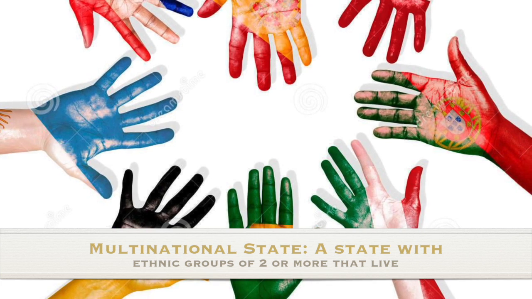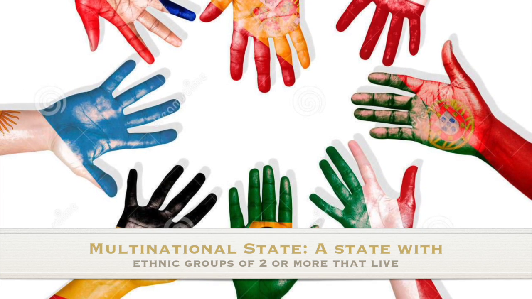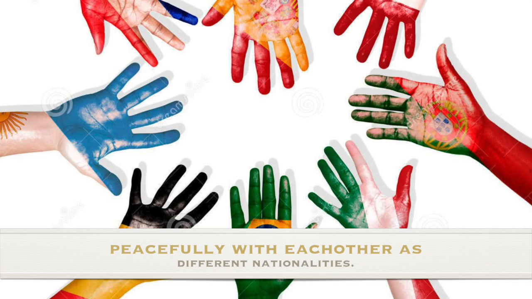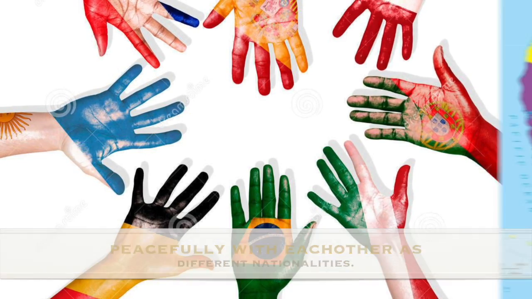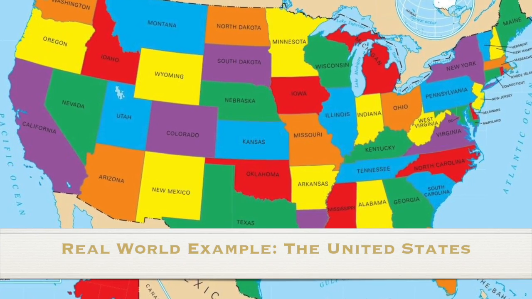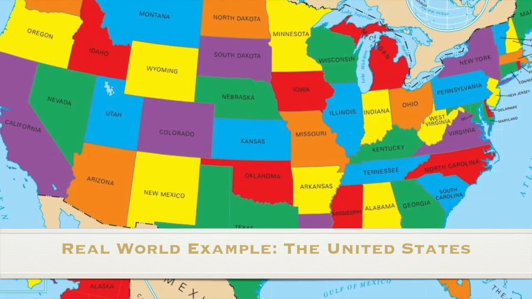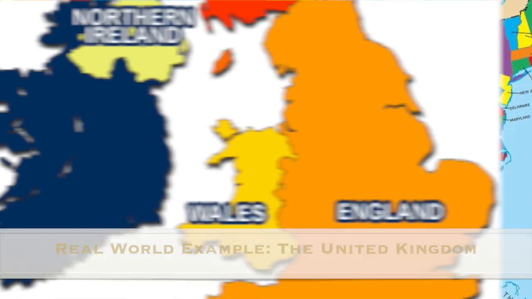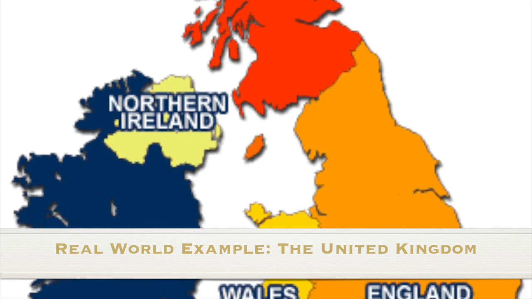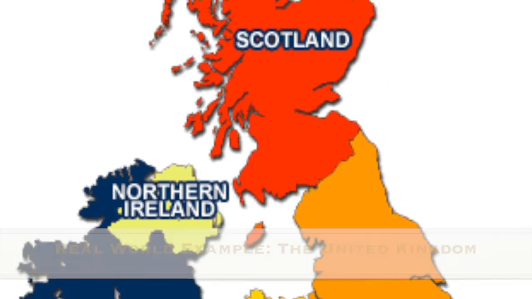After stateless nations would have to be multinational states. A multinational state is a state with ethnic groups of two or more that live peacefully with each other as different nationalities. The United States and the United Kingdom are examples of multinational states because both of them house several peaceful ethnic groups that live as different nationalities.